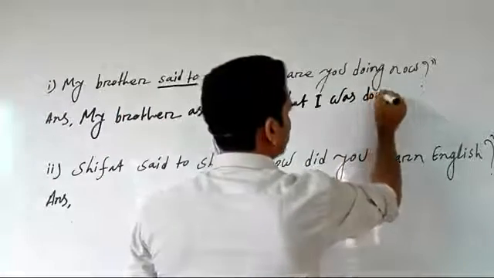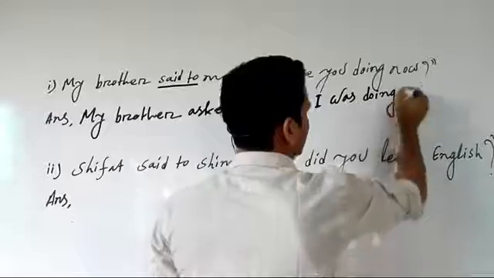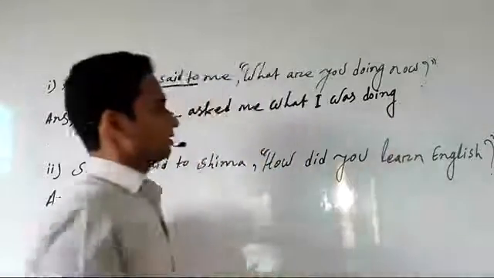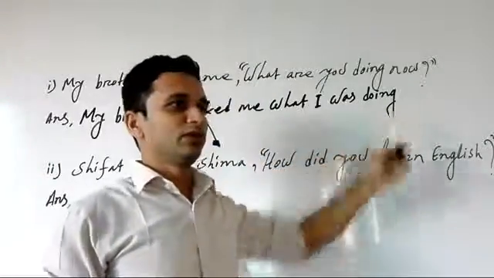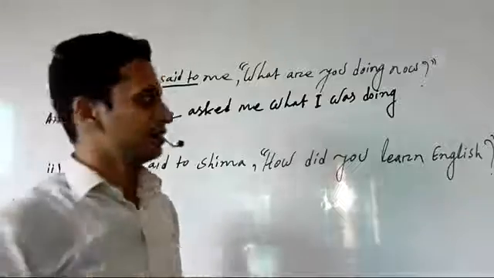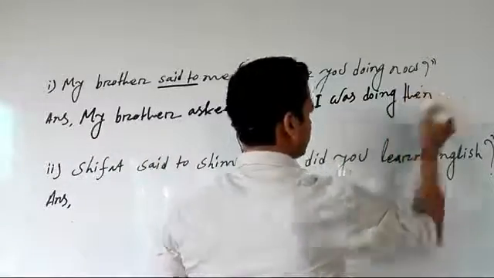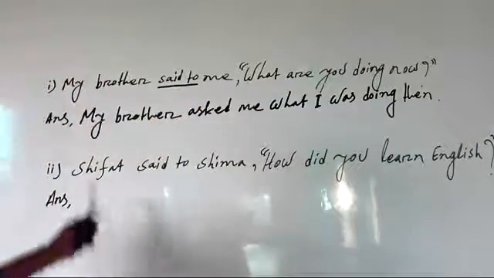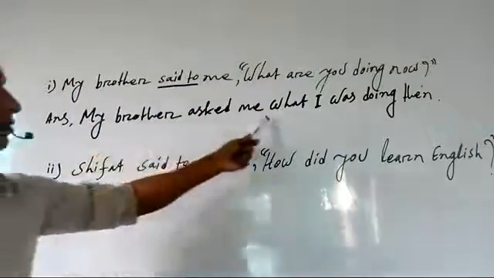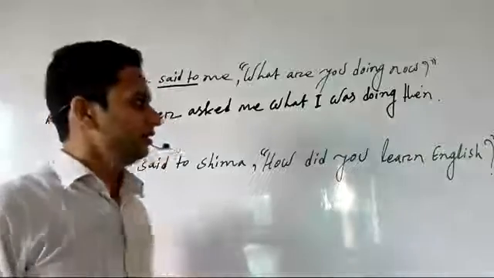Now doing, and the time-mentioning word now. We know that now changes into then. Okay, it's easy and simple. My brother asked me what I was doing then.